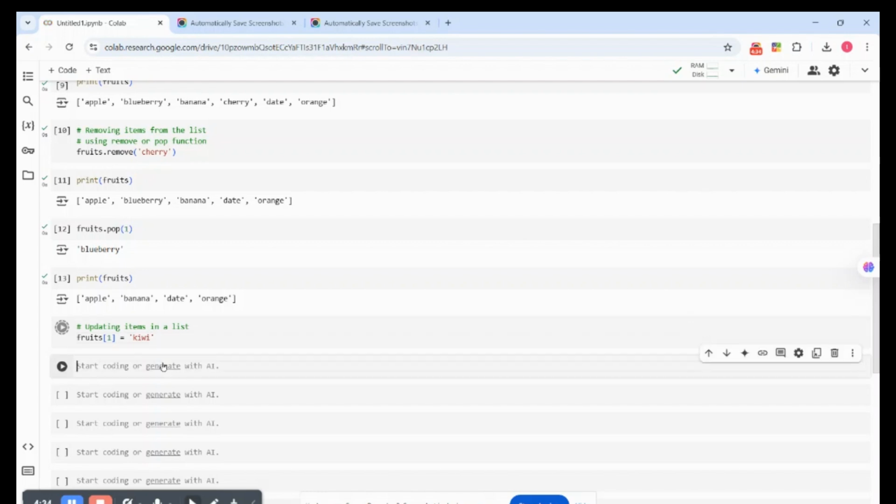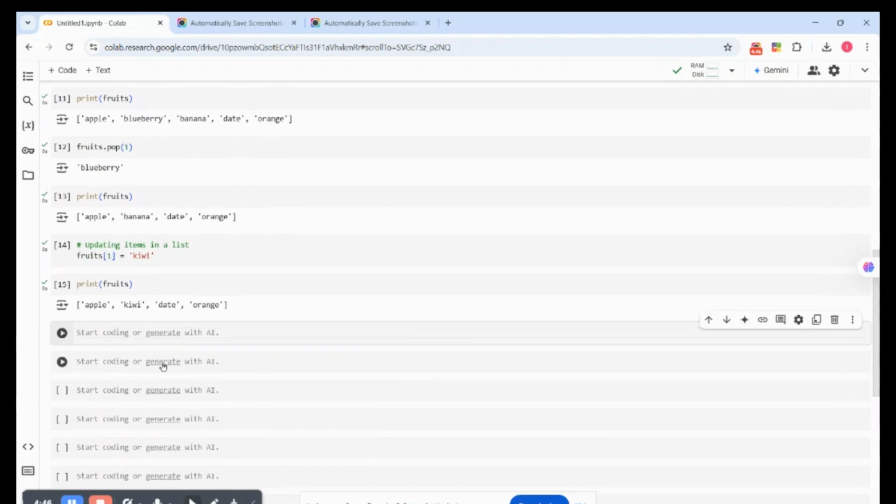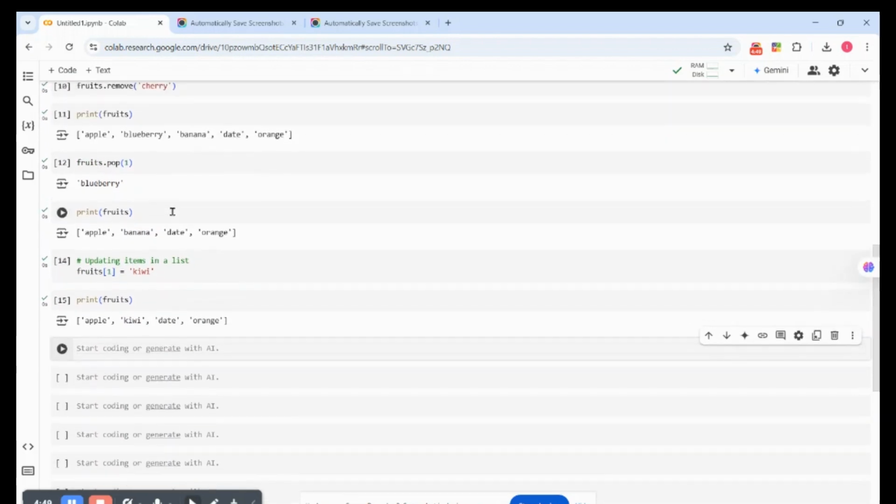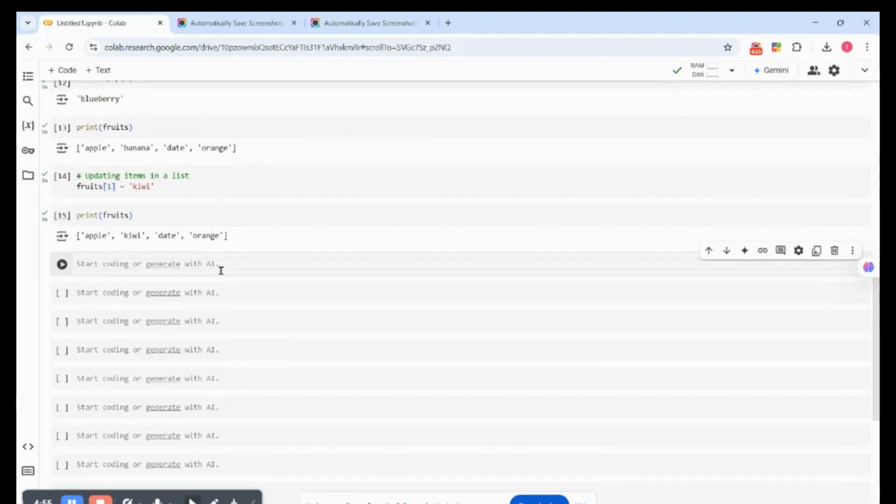So if you say kiwi, then you run that. If we should call out our fruits, our blueberry was popped, banana was replaced with kiwi. So you can call out items, you can itemize it, you can add to the items in the list, you can remove items in the list, then you can update items. Updating items means just changing what is in a position. We want to change it to another thing entirely. So that's just it. Let's go through one more update.